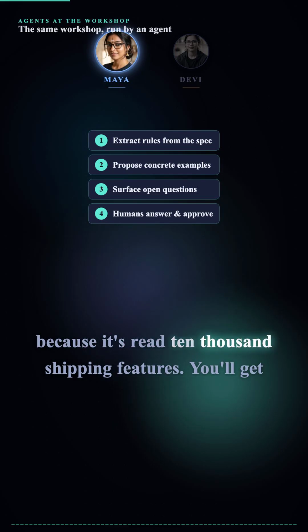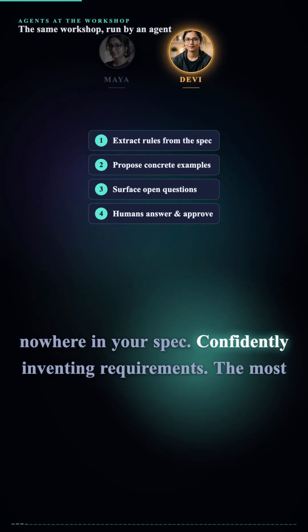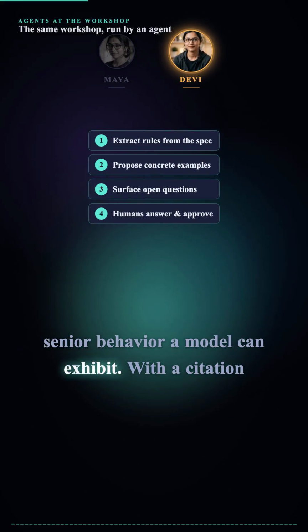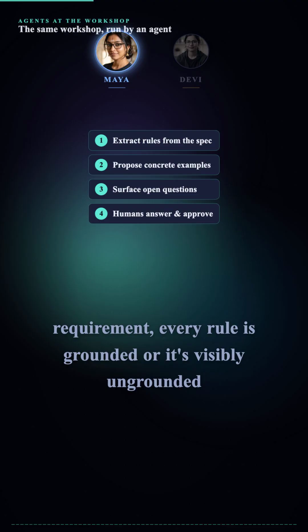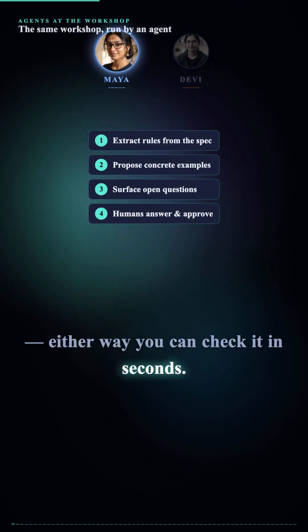Because it's read 10,000 shipping features, you'll get a beautifully plausible rule about expedited shipping that appears nowhere in your spec. Confidently inventing requirements, the most senior behavior a model can exhibit. With a citation requirement, every rule is grounded or it's visibly ungrounded. Either way, you can check it in seconds.